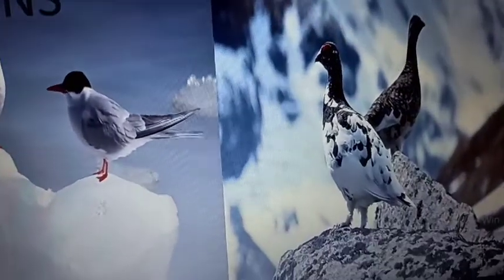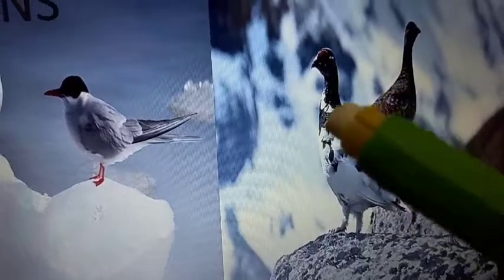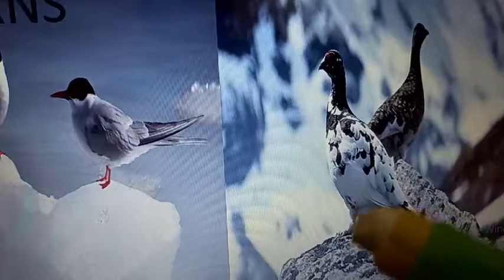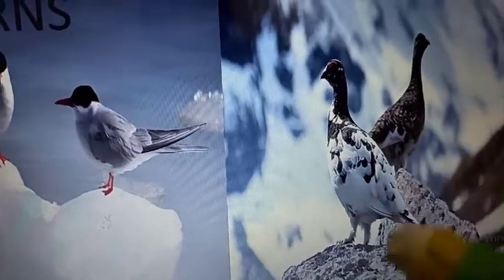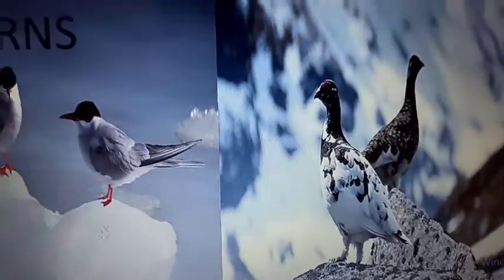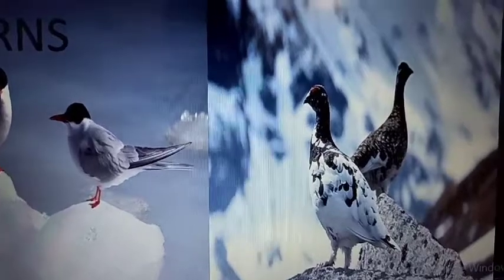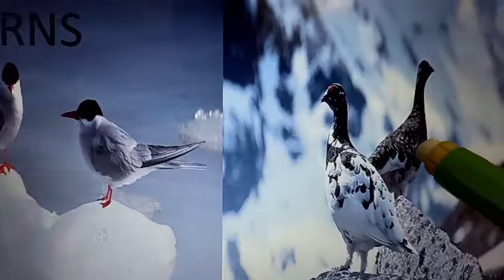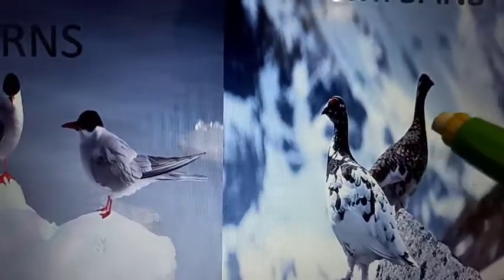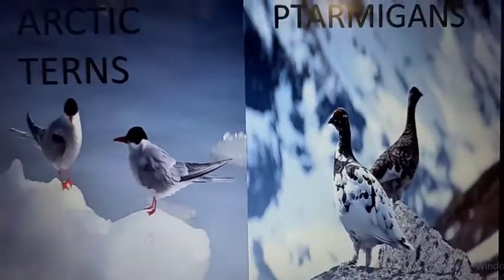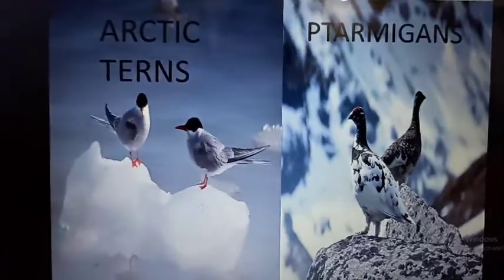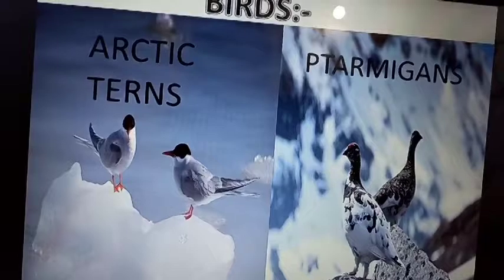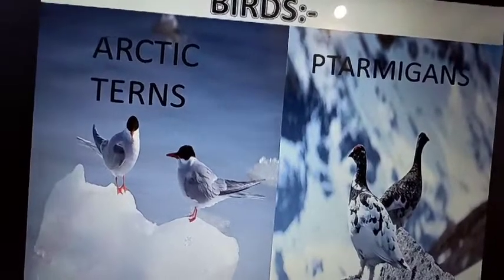When winter is there, with all-around snowy surroundings, they change their color to white, and when summer comes, they turn their feathers into brown color. So children, these are the two kinds of birds we can see in cold climatic conditions.